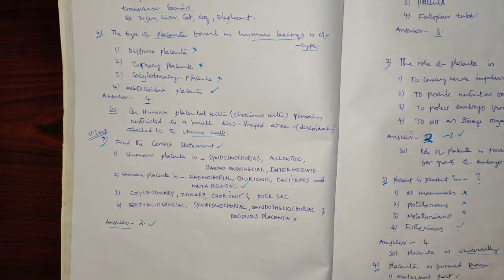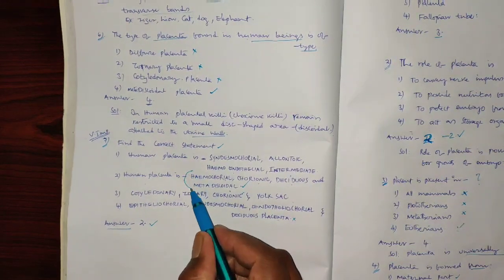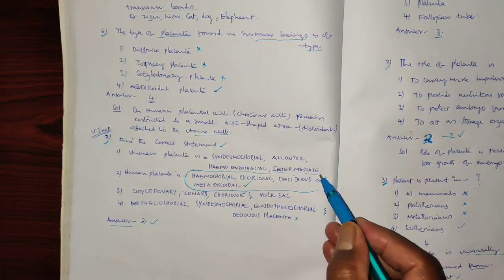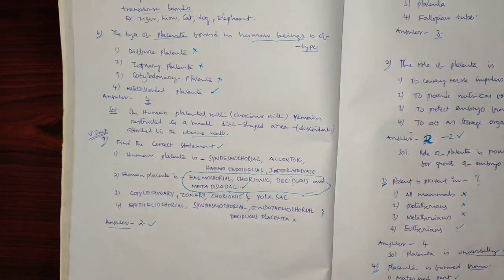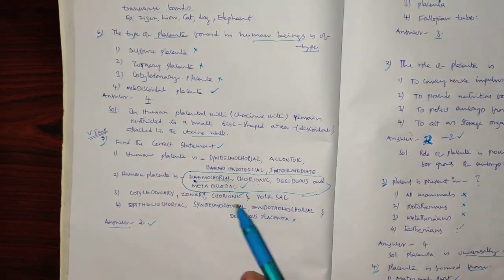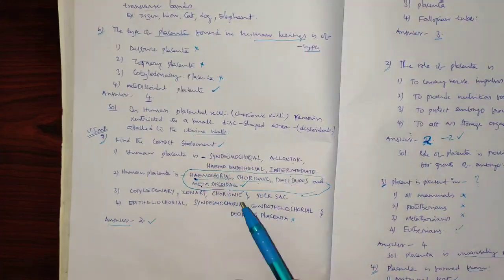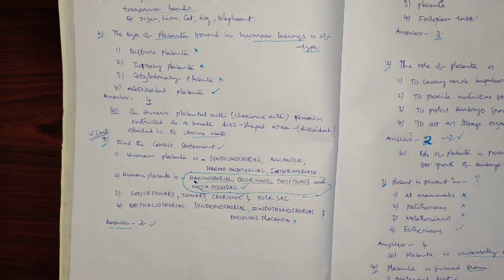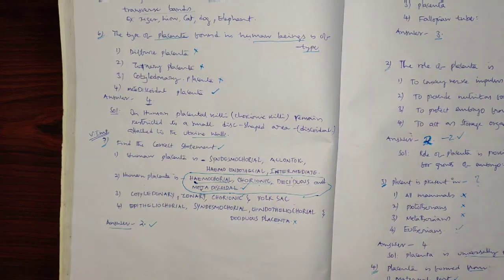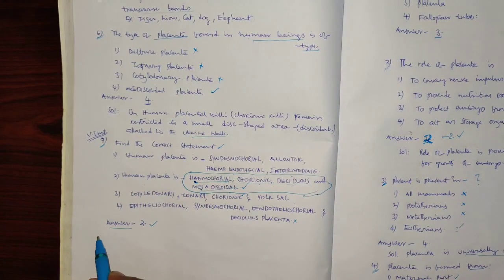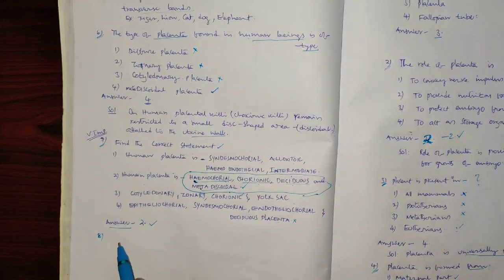So, this is very important: the human embryo belongs to what kind of placenta? It comes under hemochorial, it comes under chorionic placenta, it comes under deciduous placenta, and it comes under metadiscoidal placenta. So these are a few questions related to placenta structure. And one more question we can make.